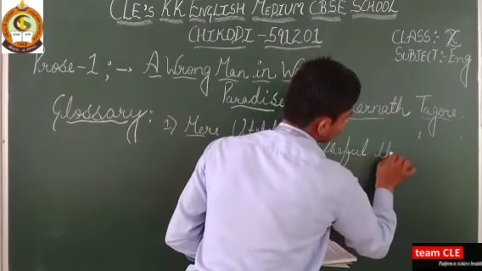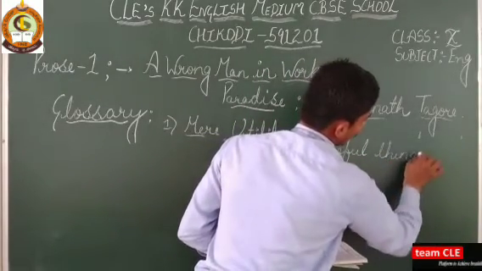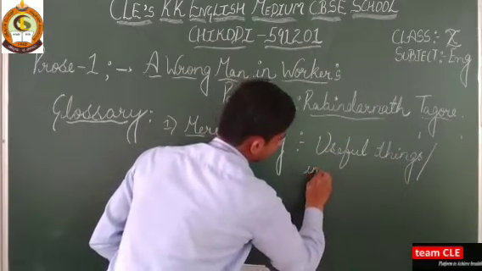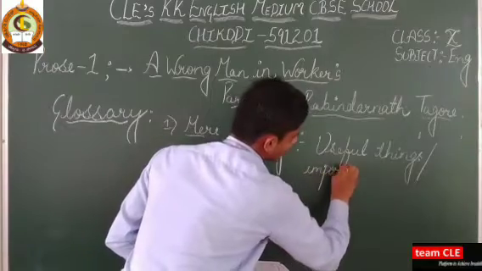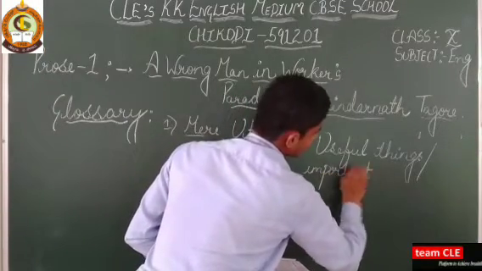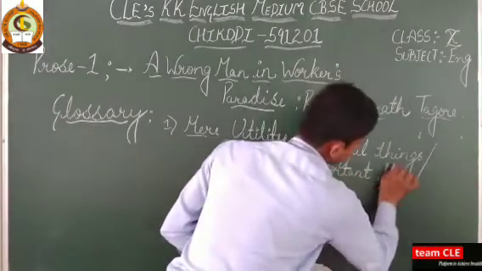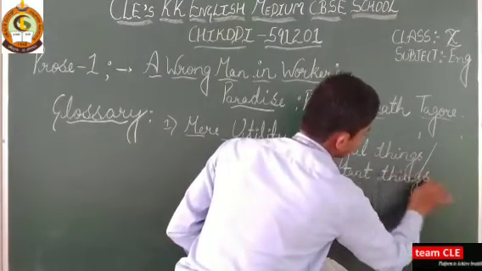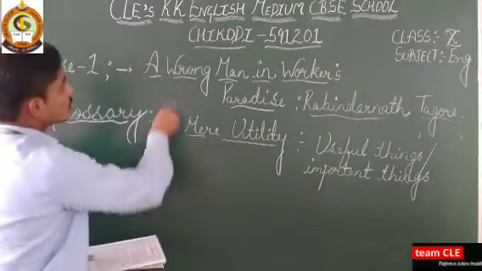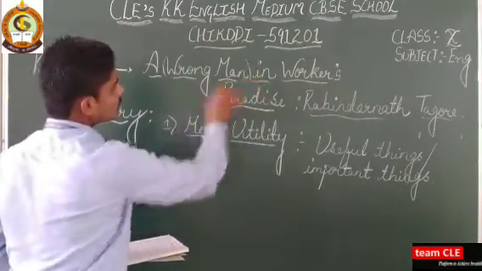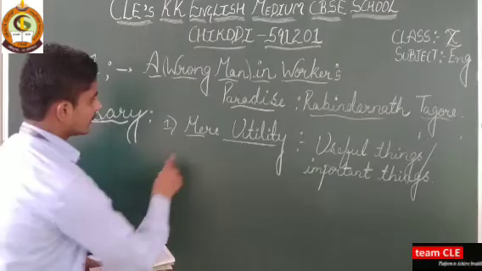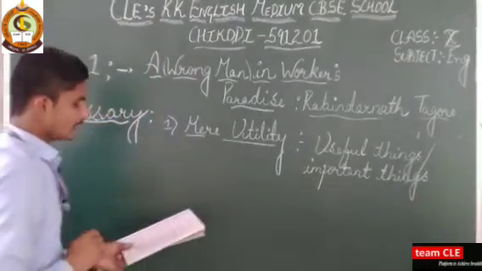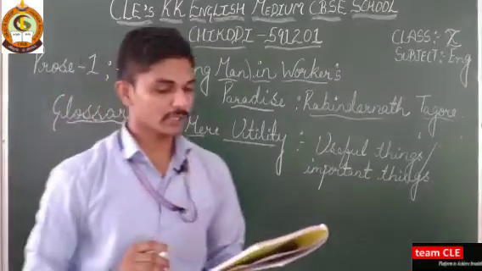It is useful things, or you can write an important thing. Such things are called mere utility. But this wrong man doesn't believe in this. Don't believe in useful things and important things. So that's why it is taken here that he never believed in mere utility.